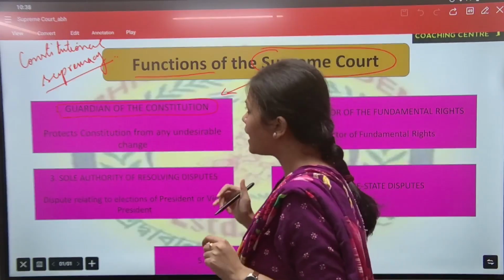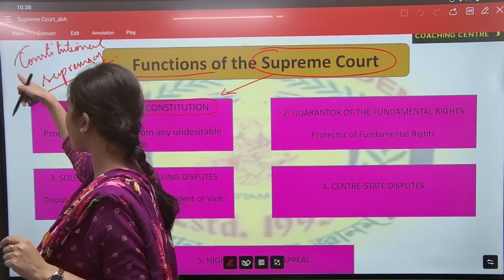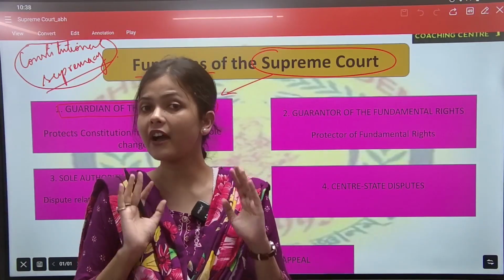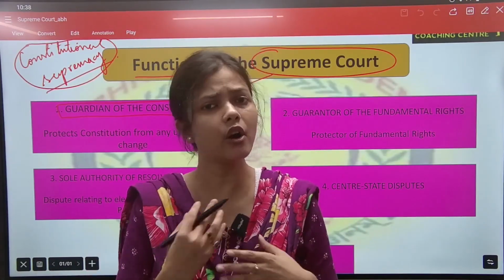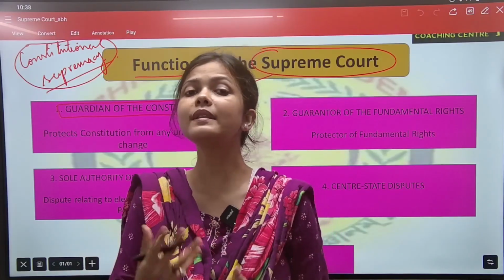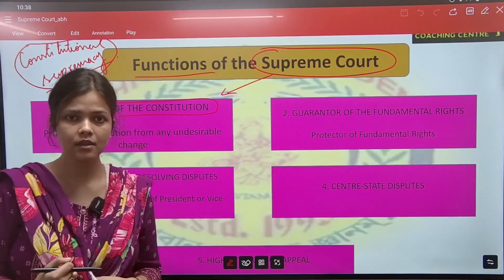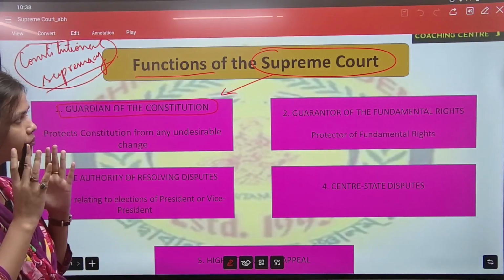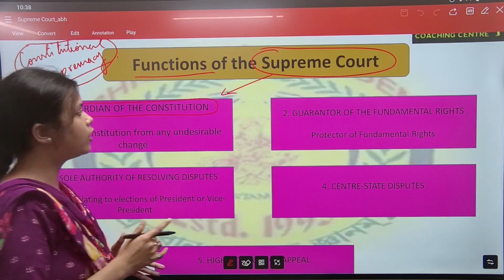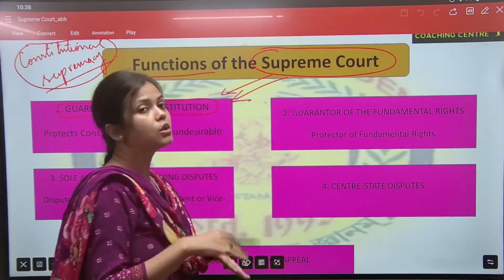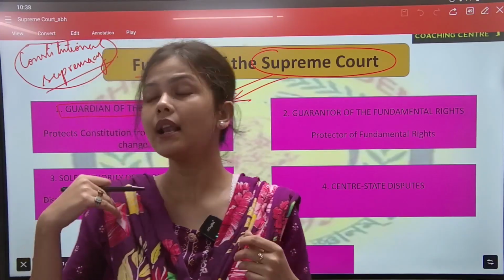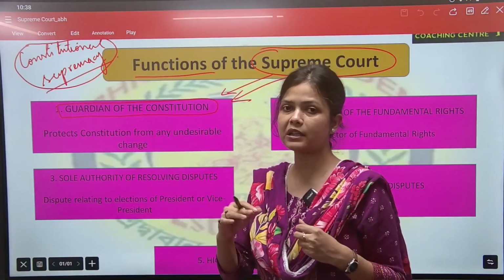But if some constitutional rights or provisions have been violated by any organ, then who will check those? Who will give us justice? It is the function and the work of the Supreme Court to check whether our constitutional rights or values have been violated or not.